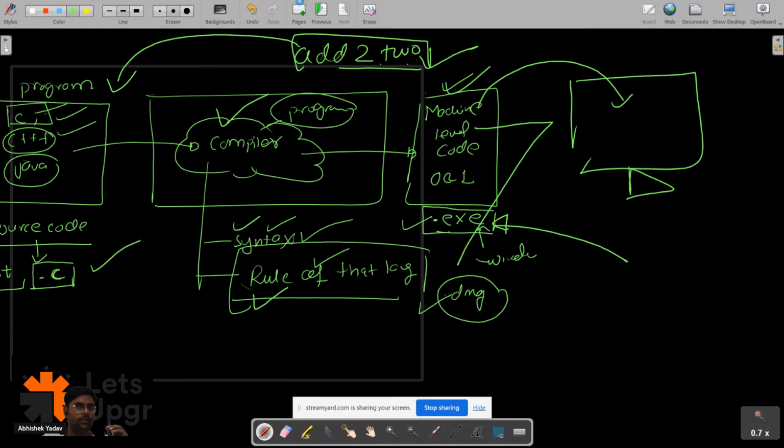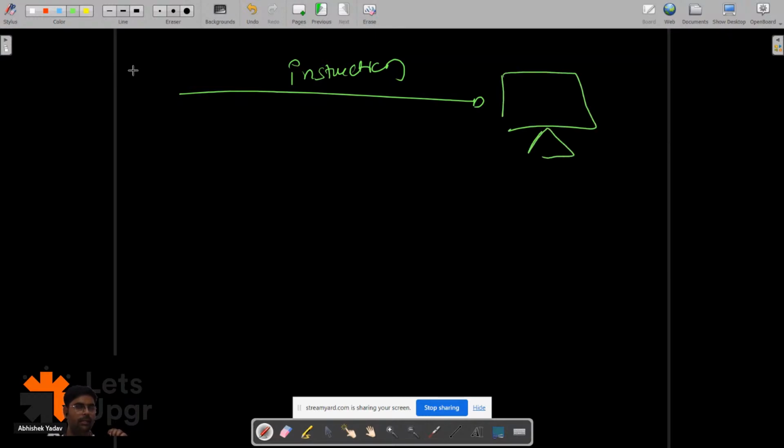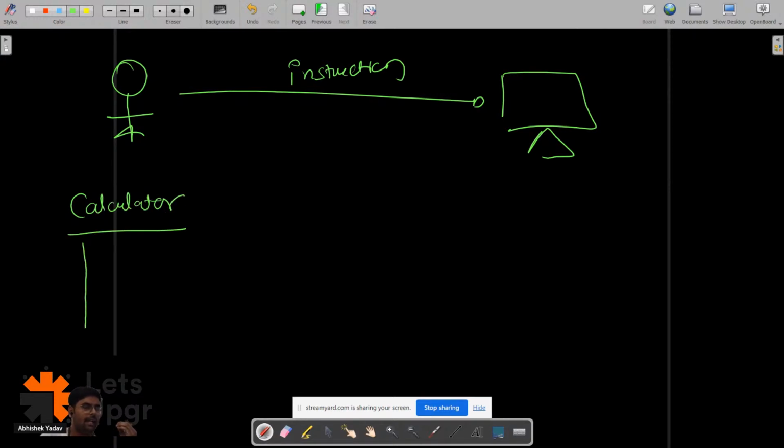Yes or no? Okay, so basically what we are doing, we have to communicate, we have to give instruction to the computer, right? Instruction to the computer, and this is us, right? Let's assume I have to build a calculator. So what I've done, I have written a code. I have written a code, right? So here I have written some code, and after that,